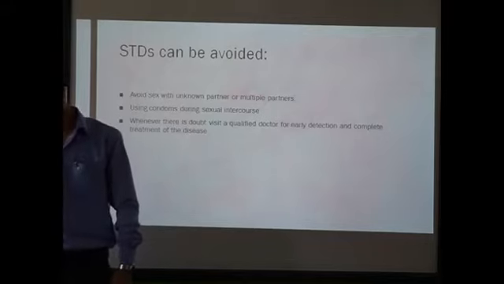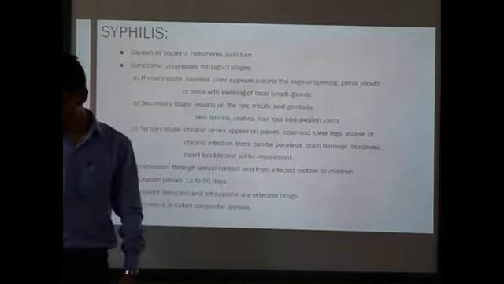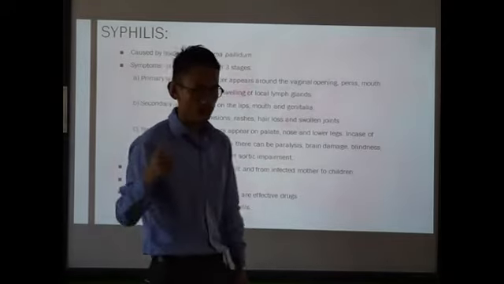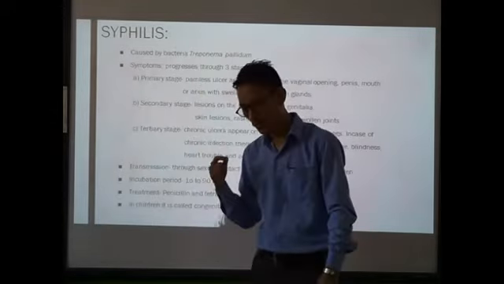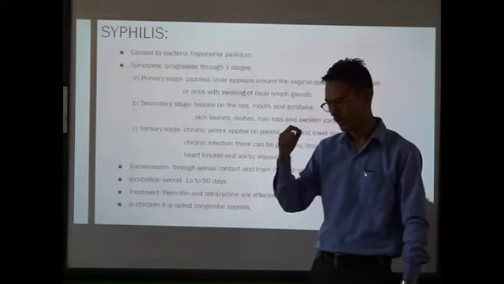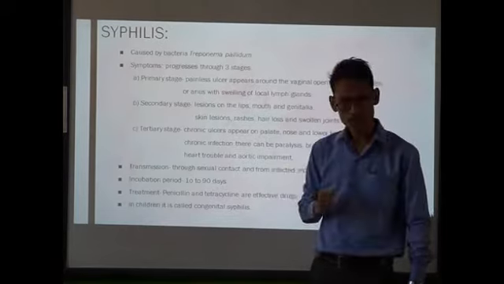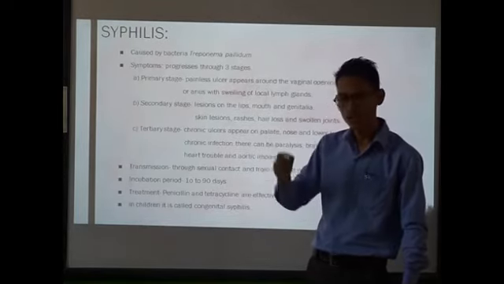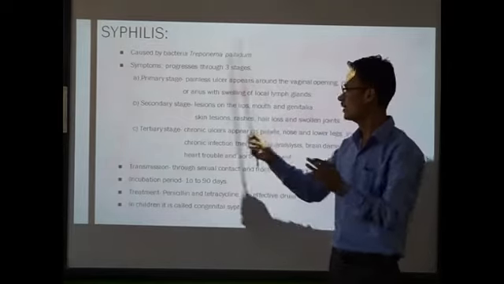Now we will go through a few examples of STDs, like syphilis. You can see over here. We will see the name of the causative agent that causes syphilis, the symptoms of the disease, and then the treatment of the disease.